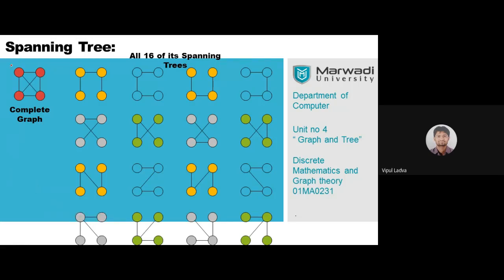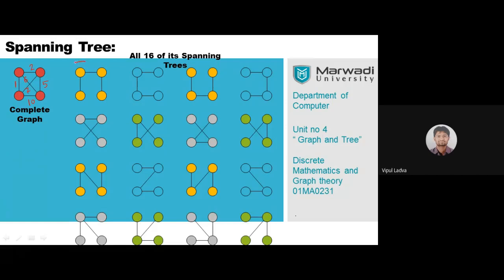Suppose this is a complete graph K4. I'm going to make this graph a weighted graph. Let me give some random weights over there. I'm giving the weight 1 over there. 2 is the weight for this particular edge. 5 is the weight for this particular edge, and 10 for this one. And for both of these, I'm giving you 6 and 7.